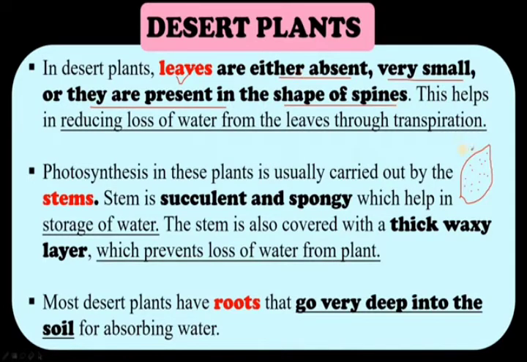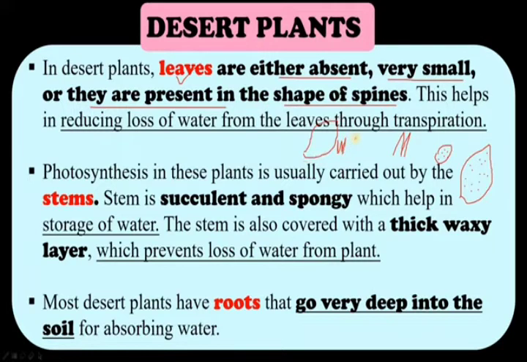That point you have to remember. The stem is succulent and spongy, which helps in storage of water. The stem is also covered with a thick waxy layer.